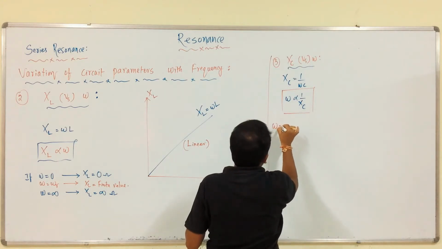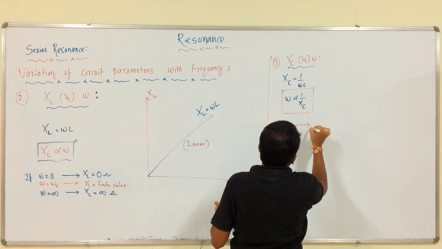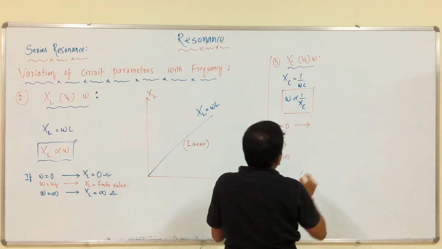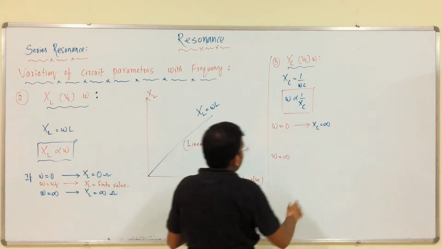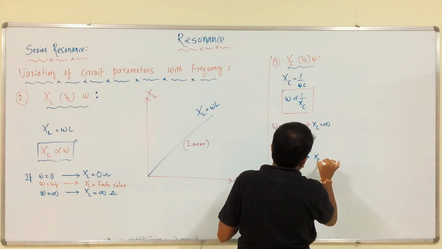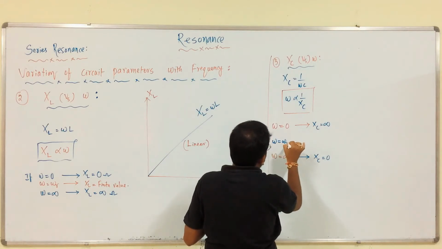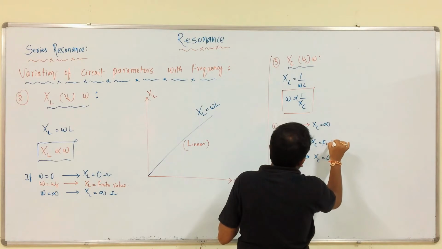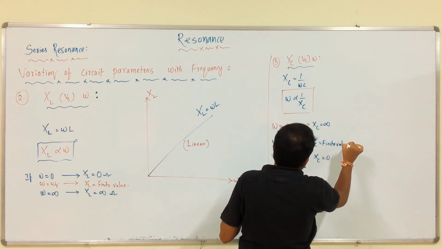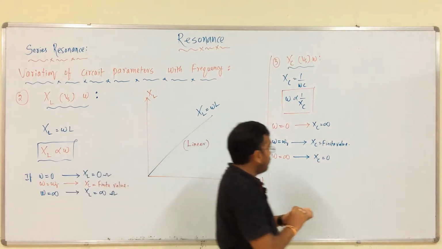If omega is equal to 0, XC is infinite. If omega is infinite, XC is equal to 0. At the resonant frequency, we have a finite value.